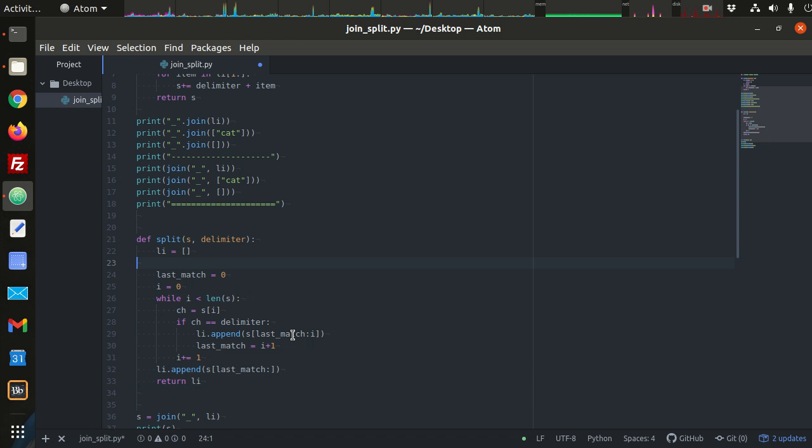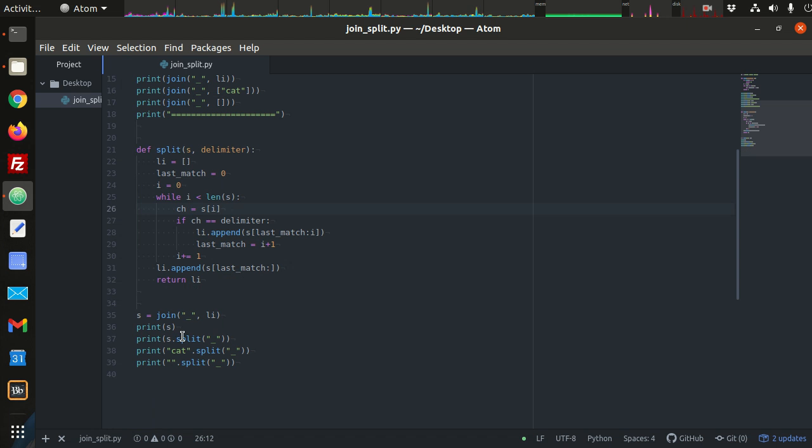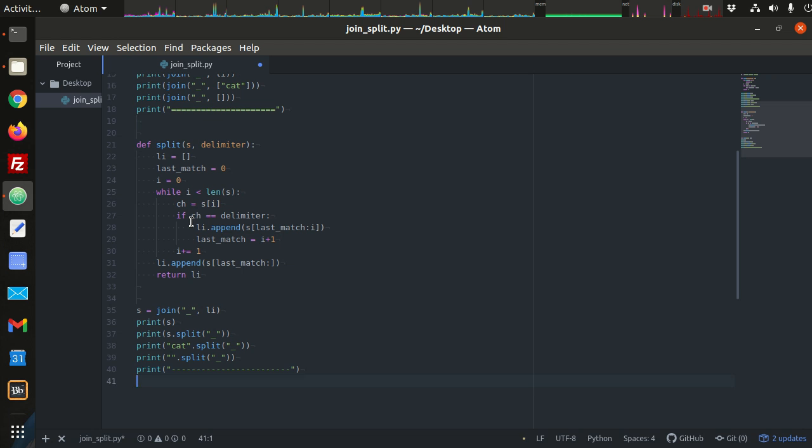All right. Now let's test this and see if we can get the same behavior that we got from the built-in split function. So this is our split function, and the built-in split function is part of the string object. Okay, so we're going to put something out like this, and basically use our function instead.